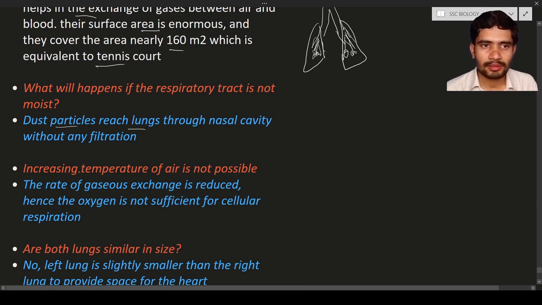Also, increasing the temperature of the air is not possible. If the respiratory tract is not moist and there is no maintaining of the temperature, the rate of gas exchange is reduced. Hence the oxygen is not sufficient for respiration. So the next question is, are both lungs similar in size?